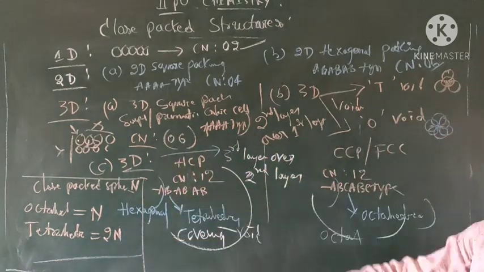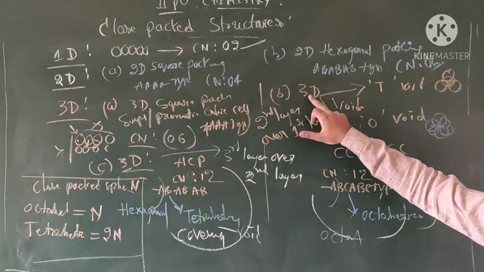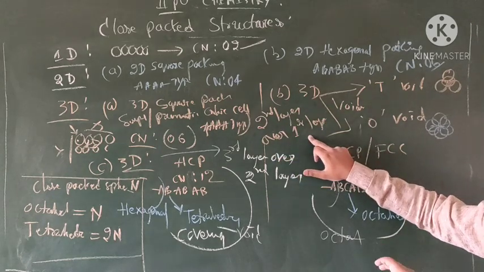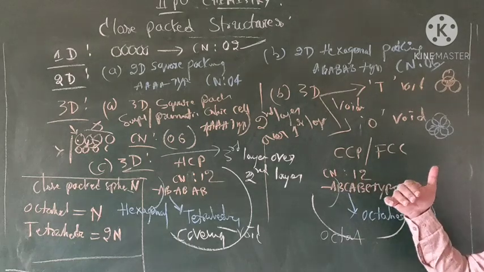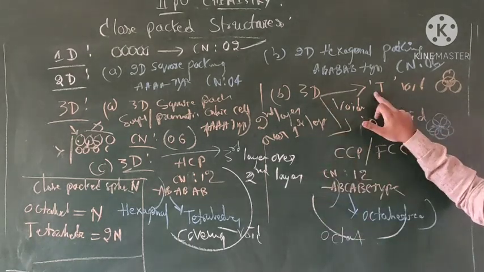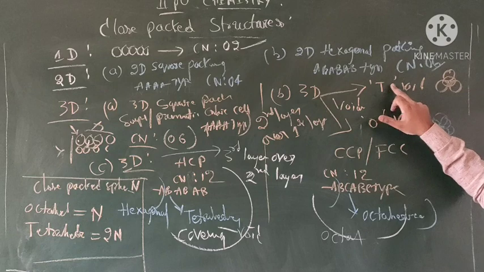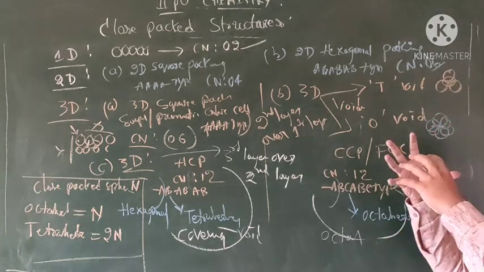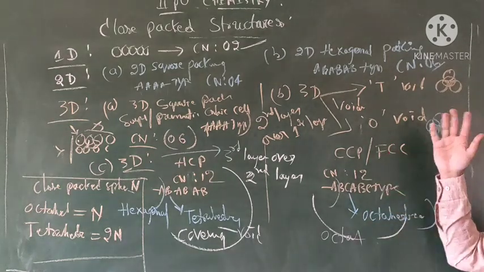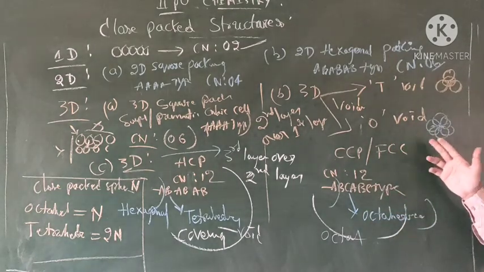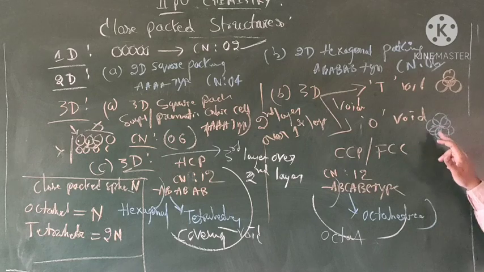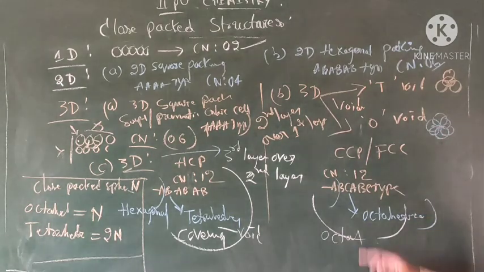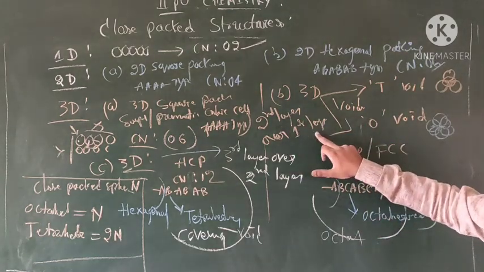Okay students. Then the next one, B, 3D dimensional, second layer over the first layer. Here voids are possible: tetrahedral voids and octahedral voids. For a tetrahedral void, 3 spheres and one more sphere up here, this closed system of 4 spheres forms a tetrahedral void, and an octahedral void has 6. This is a type of octahedral void. Okay, don't get confused.